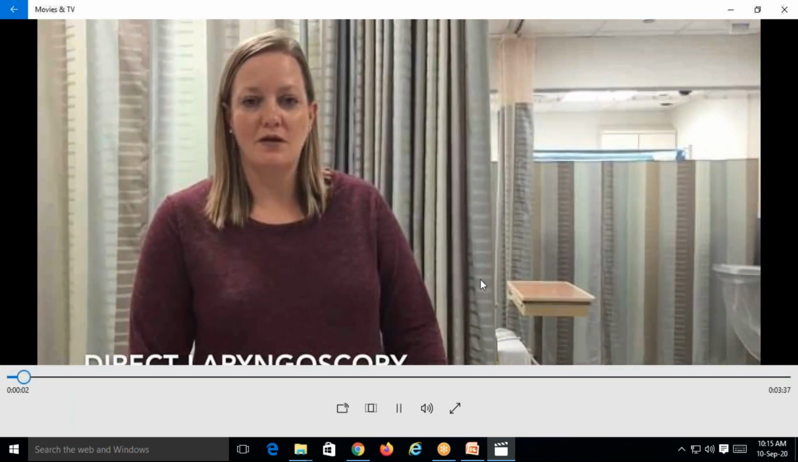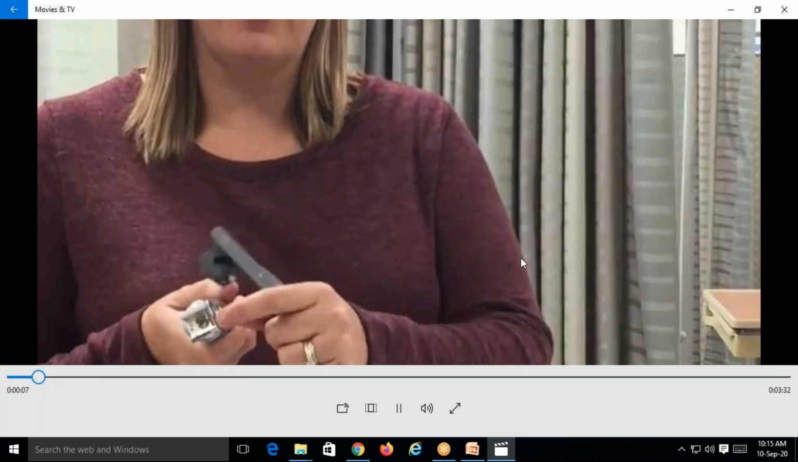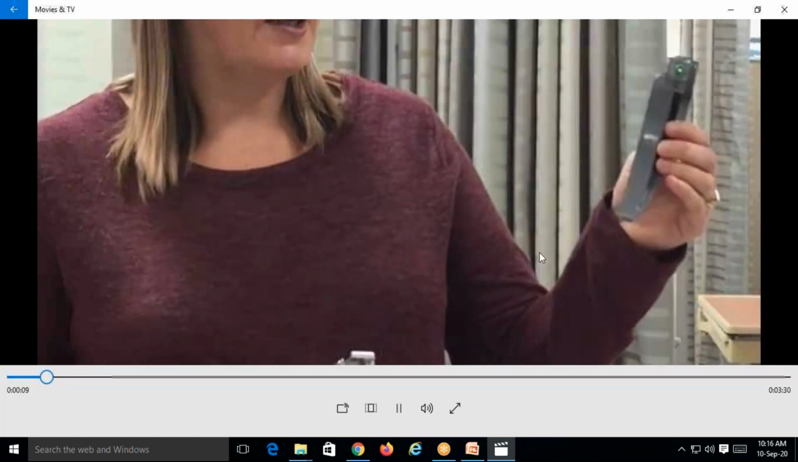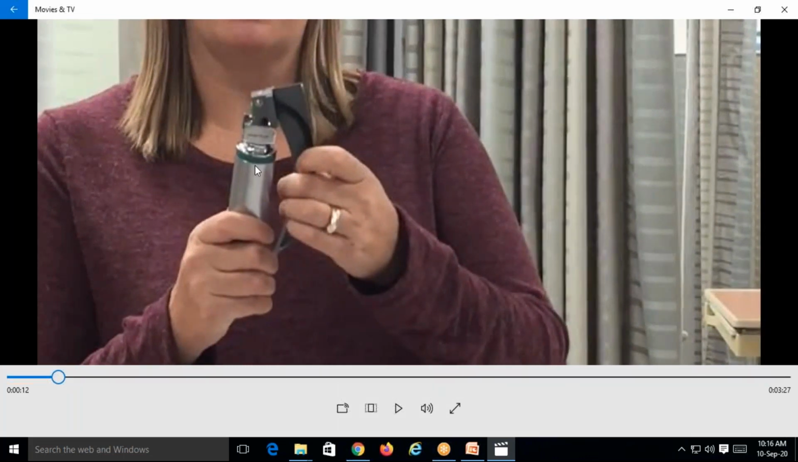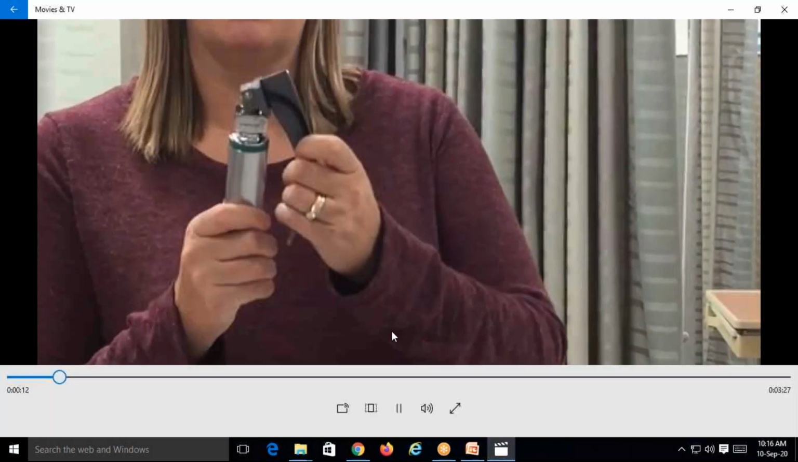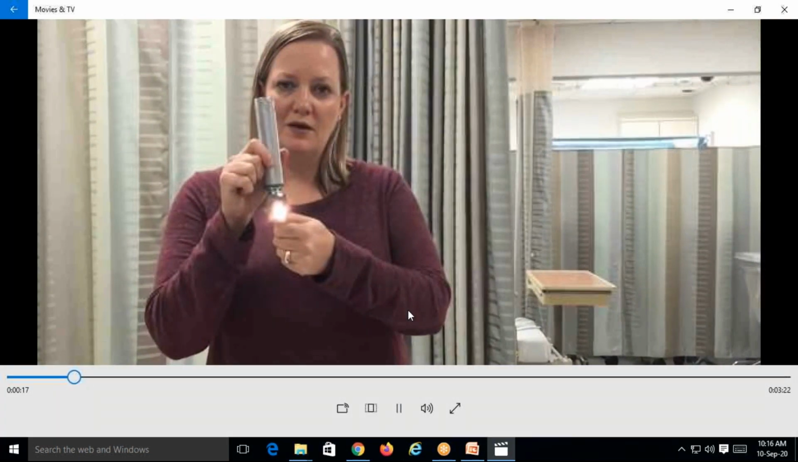So this is the video showing how to do a direct laryngoscopy on a mannequin, not on a patient. The structure being shown here is a Macintosh type of laryngoscope, generally used by an anesthetist, not by ENT people, to do a laryngeal endotracheal intubation on an emergency basis. But the procedure is the same, whether we do it or the anesthetist does.